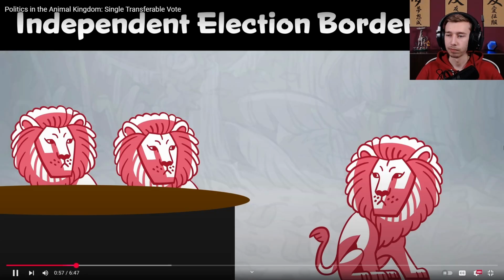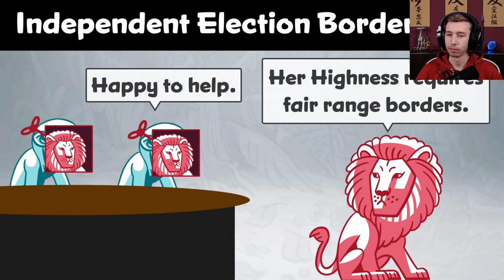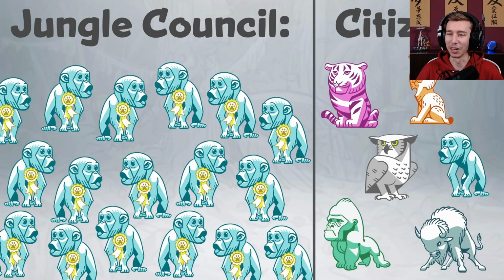Closer inspection reveals that the independent advisors hired to draw the range boundaries in the first place weren't as independent as they might have appeared. They were monkeys in disguise. The result is unhappy citizens who don't trust the Jungle Council to make the fairest laws for all, quite rightly.